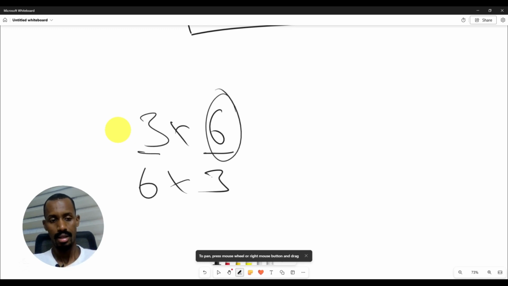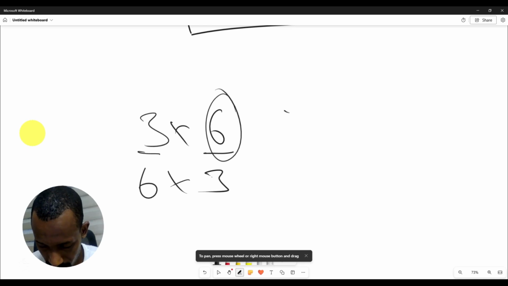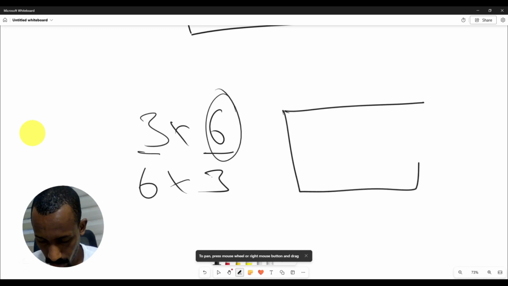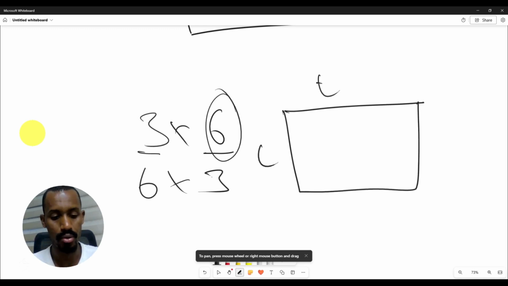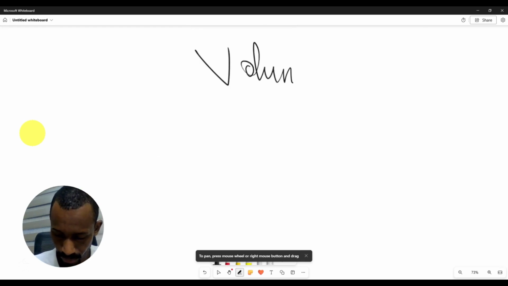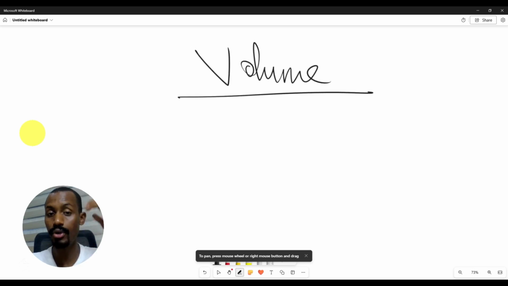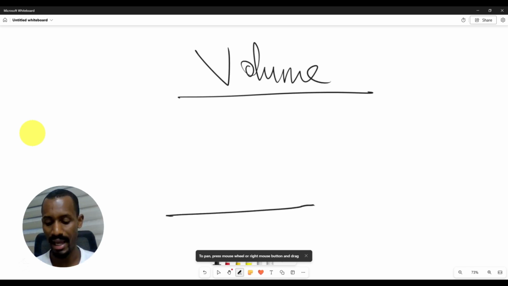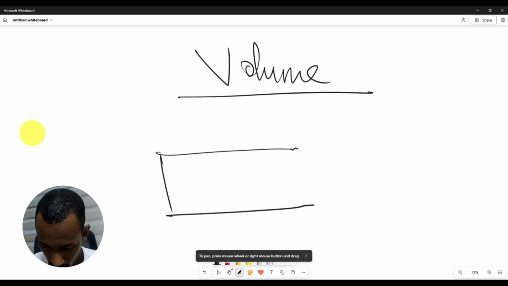So now that we know length is one dimensional, and area is two dimensional, like this and this, now let's talk about volume. What is volume? In volume you are considering three sides. Remember, in length you are considering one dimension, and in area you are considering two dimensions.